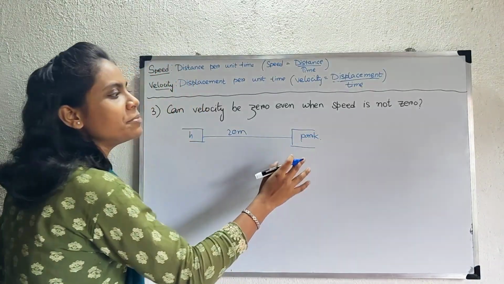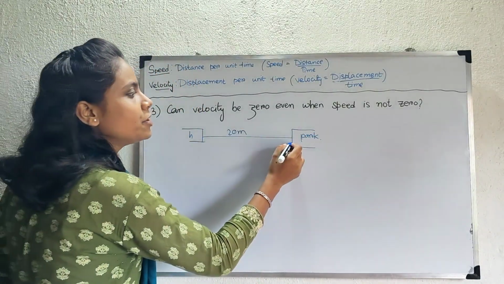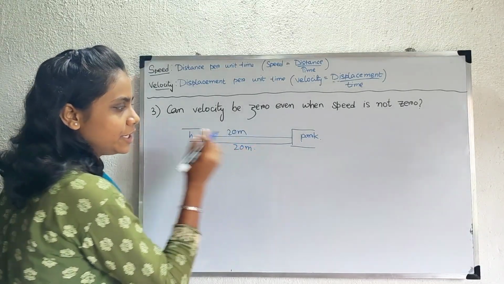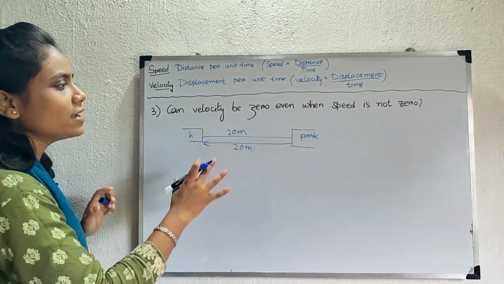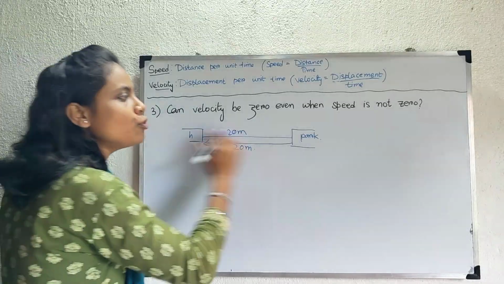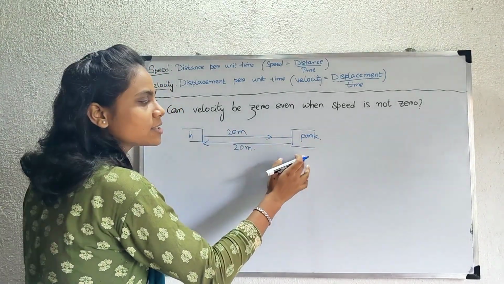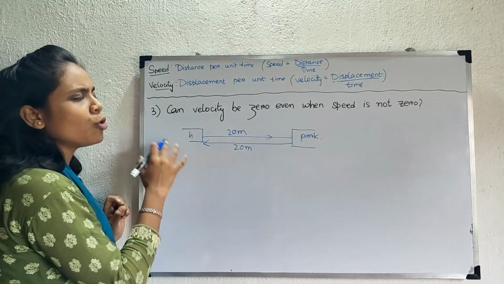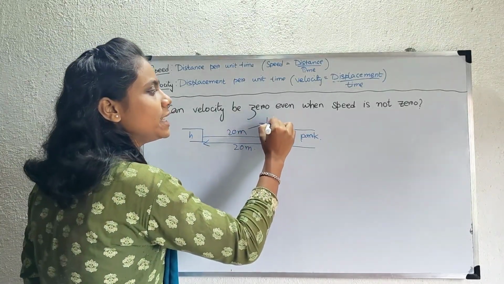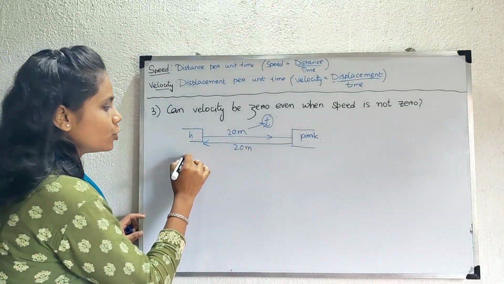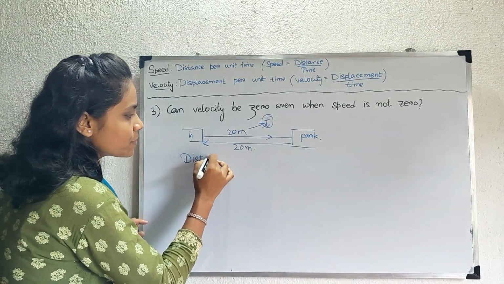You spend some time in the park and then return to your home. That is again travel 20 meter. So let the whole thing be: you move 20 meter from home to park, then again return from park to home. Total time taken be t. If this is the scenario, then what will be the distance?